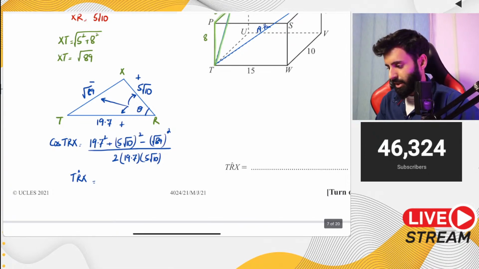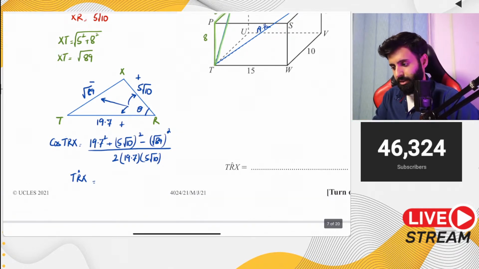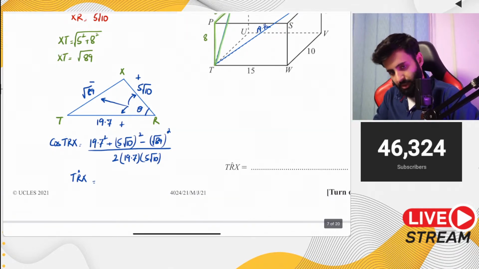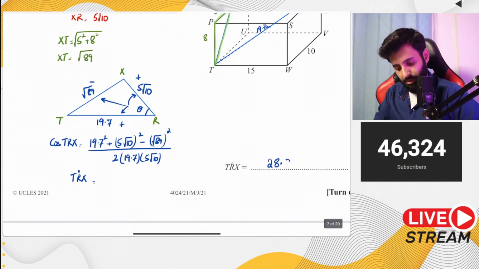Okay, so here's what I'm looking at. I'm looking at 0.29 something, and then if you take the cos inverse of the answer, what we're looking at is 28.2 degrees. So TRX is equal to 28.2 degrees. And there you go. That's your answer.